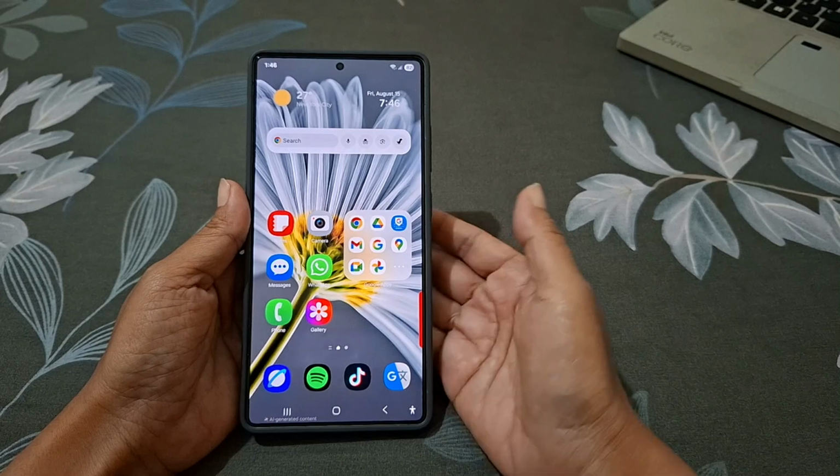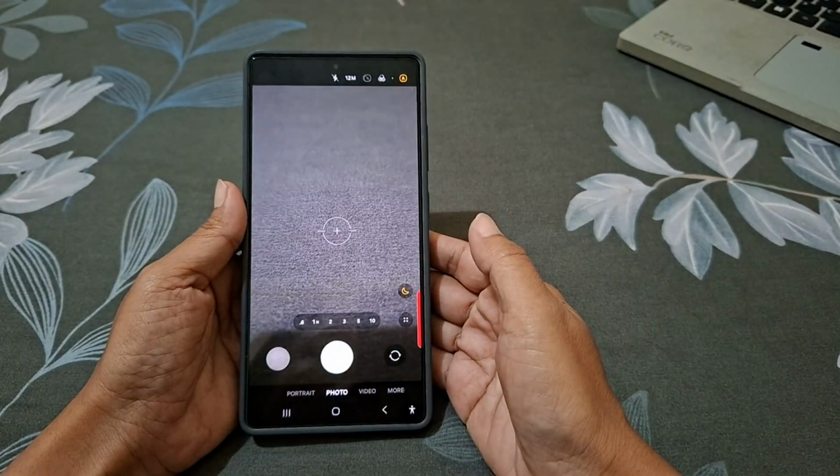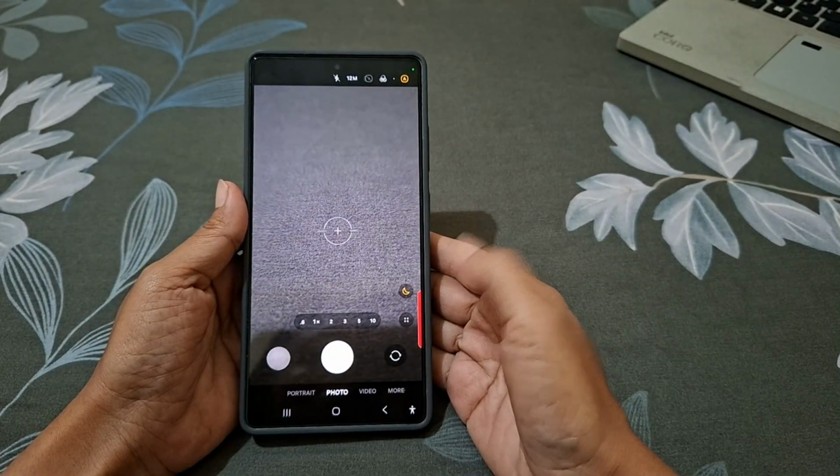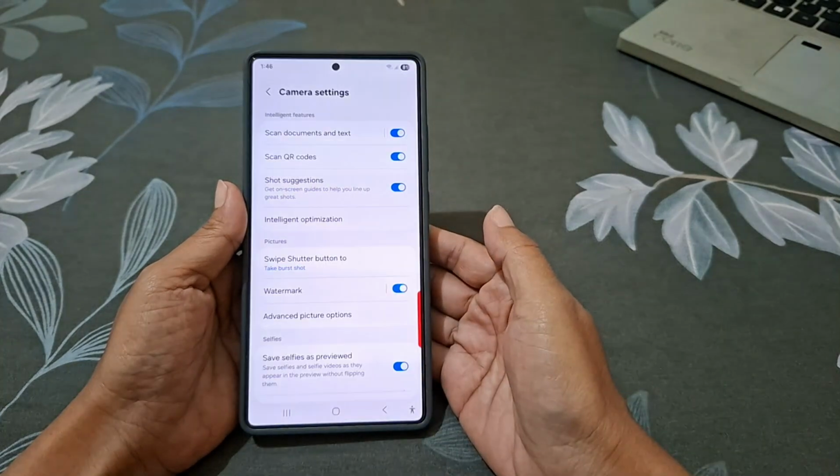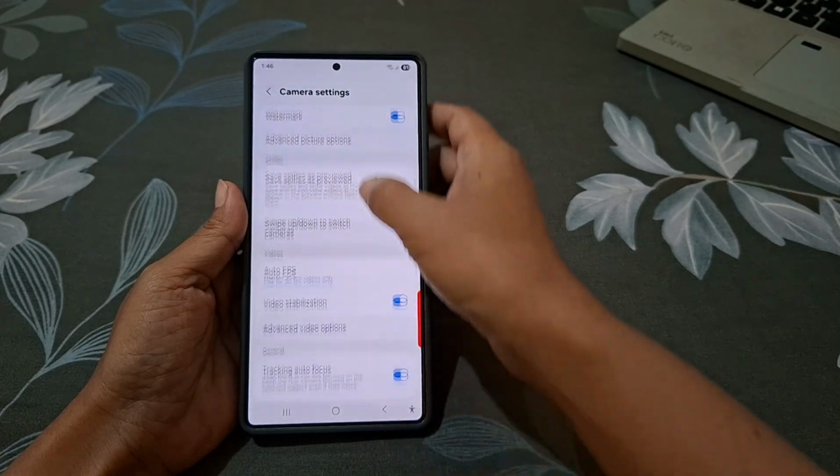First, open camera app. Tap the quick control icon. Then tap the settings icon. Scroll down the screen.